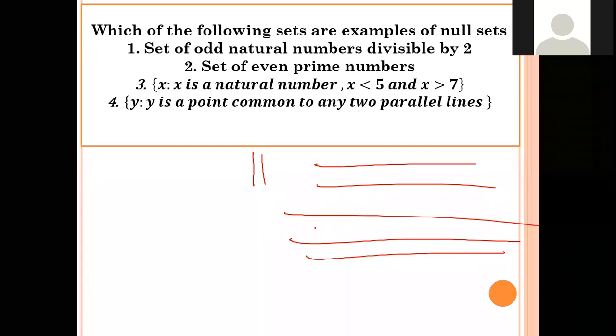Okay. So is there any chance of a common point between them? As Angel told, they do not intersect. Correct. So is there any chance that we get a common point between them? No. So what kind of set is it? What about the fourth set? It is a null set or not a null set? It is a null set. Okay. So we'll move on.